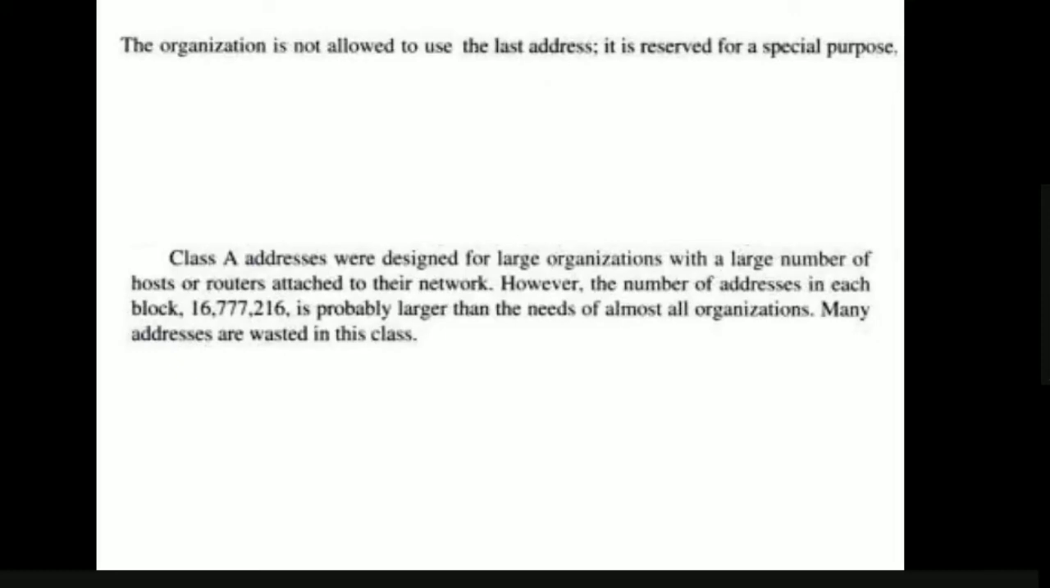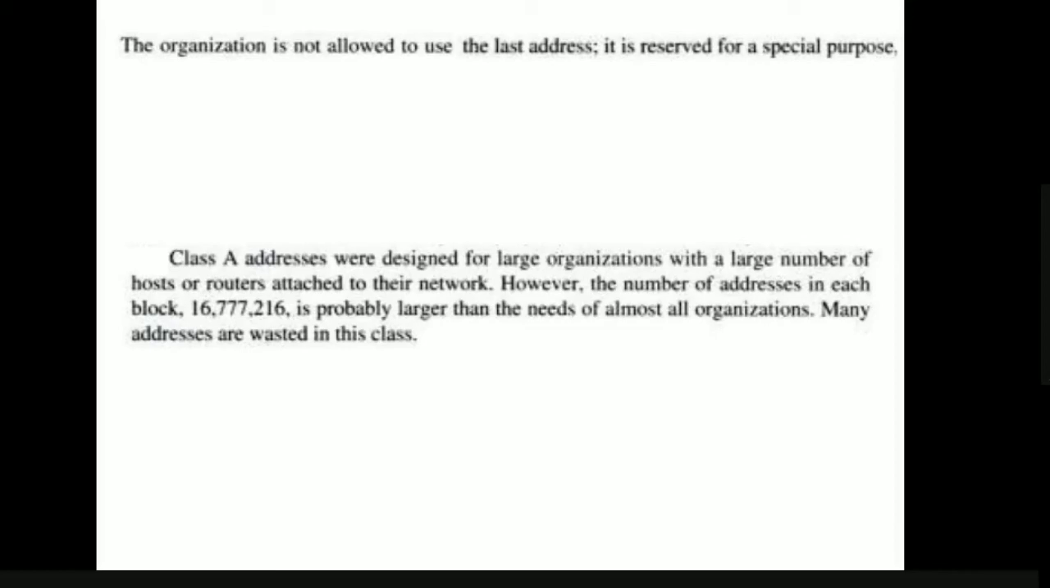So how can you call this number, 16,777,216? 1 crore 67 lakh 77,216. So 1 crore 67 lakh 77,216 devices can be attached to a single block. And how many blocks do we have in class A? 128 blocks are there.